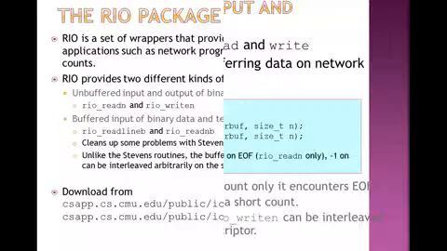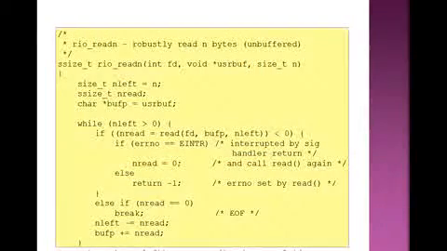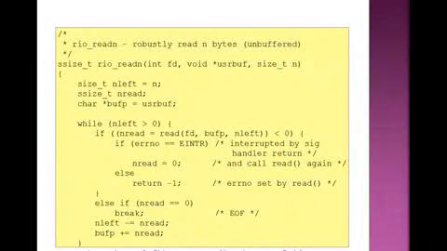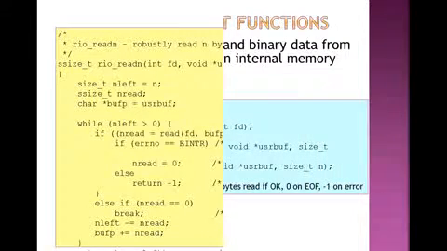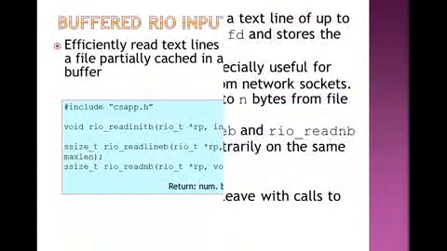Then we covered the RIO package, and in detail the unbuffered RIO input and output that is used for reading and writing. Two functions are used, one for reading and one for writing. This is the example. Then we discussed the buffered RIO input functions.